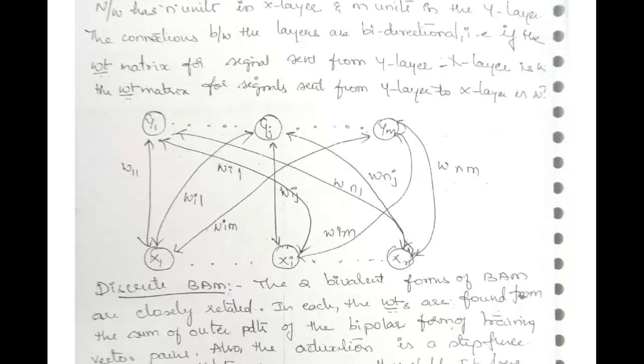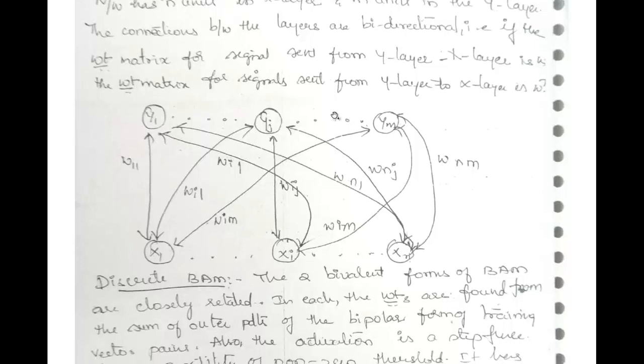Here you can see the concept, where you have the inputs x1, xi, xn and the outputs y1, yj, ym, with respect to the corresponding inputs. All the combinations are connected, and you also have corresponding weights for them, as mentioned in the algorithm of BAM.